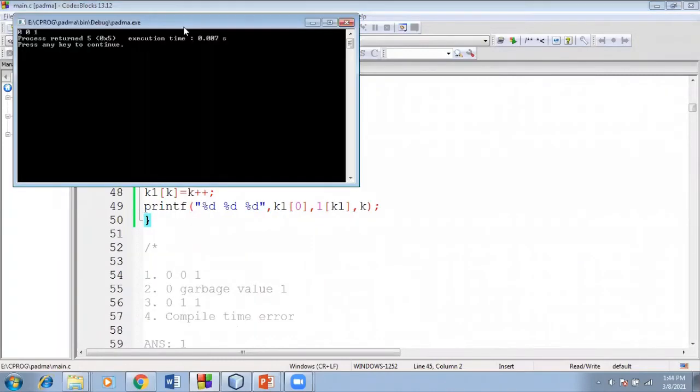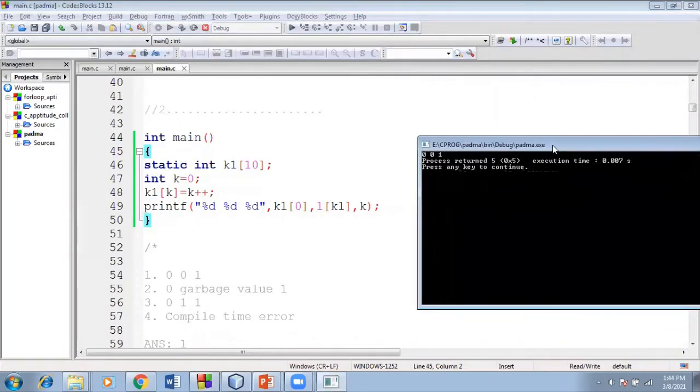So if we are trying to run this code, we'll get the values 0, 0, and 1. First, the k value is 0, so k1 of 0, the value 0 will be stored over here. So k1 of 0 holds the value 0, and that is the reason 0 will be displayed on the screen.